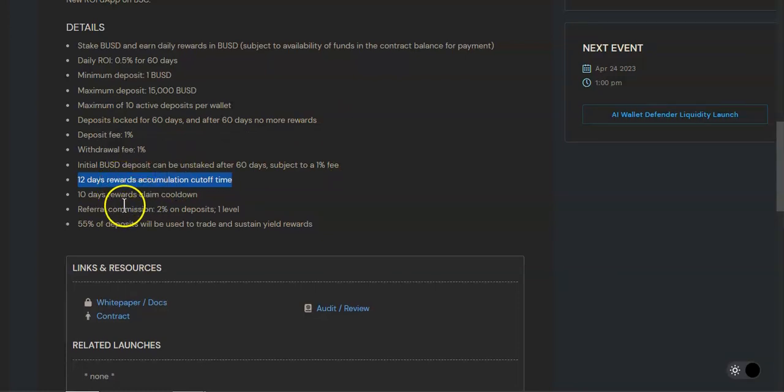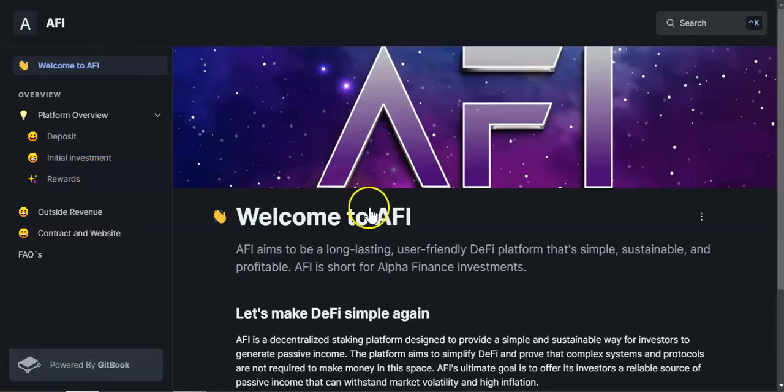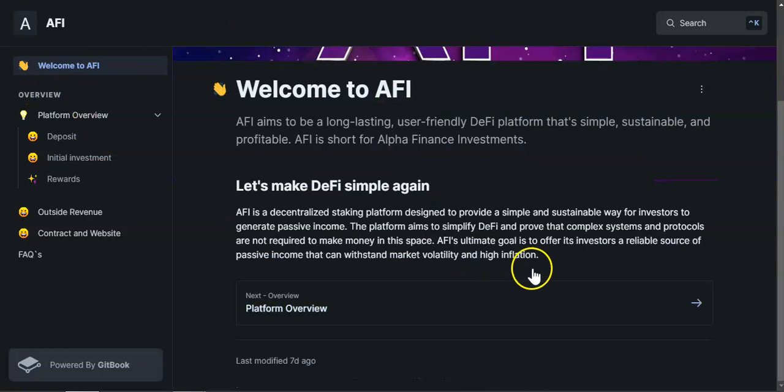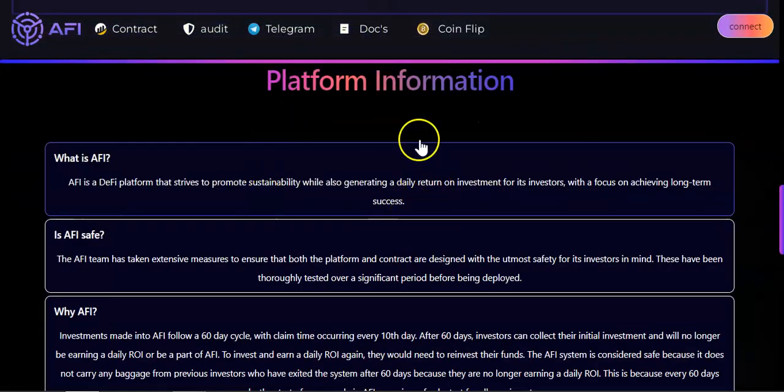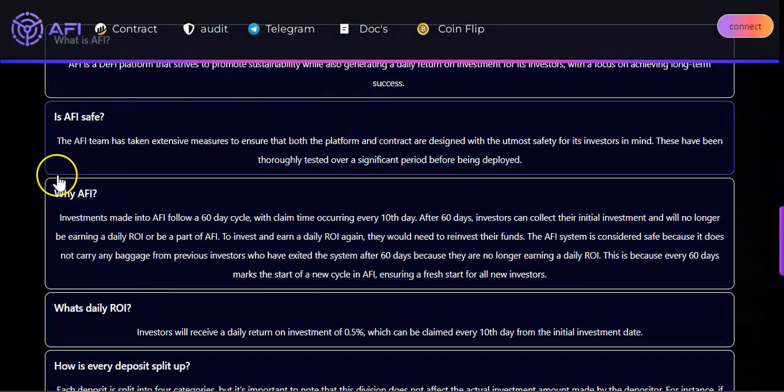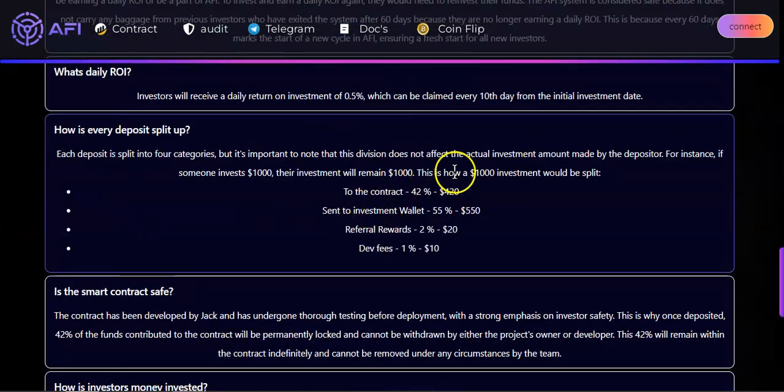Referral commission is 2% on deposit, and there is only one level. 55% of deposits will be used to trade and sustain yield rewards. Like I said to you, if you come over here to the website, to the docs, you will have an explanation about how everything works. But like I said, I'm not going to go over it. And also over here, we have an explanation of how everything works.